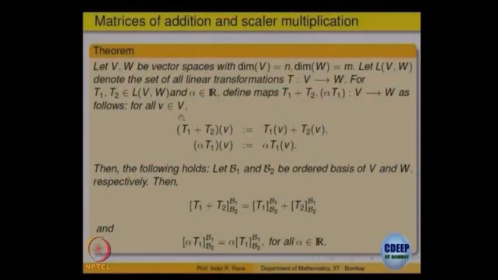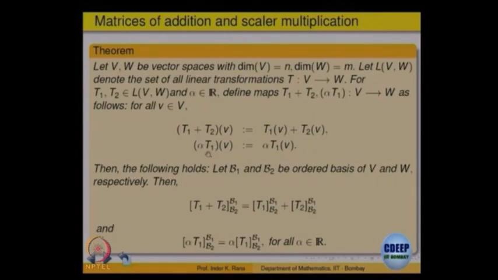Suppose T1 and T2 are two linear transformations; L(V, W) means the set of all linear transformations from V to W. Then T1 plus T2 is defined as T1 plus T2 of a vector V is T1 of V plus T2 of V, like real valued functions. Alpha T1 is defined as alpha times T1 of V. So we have defined the addition and scalar multiple of linear transformations.